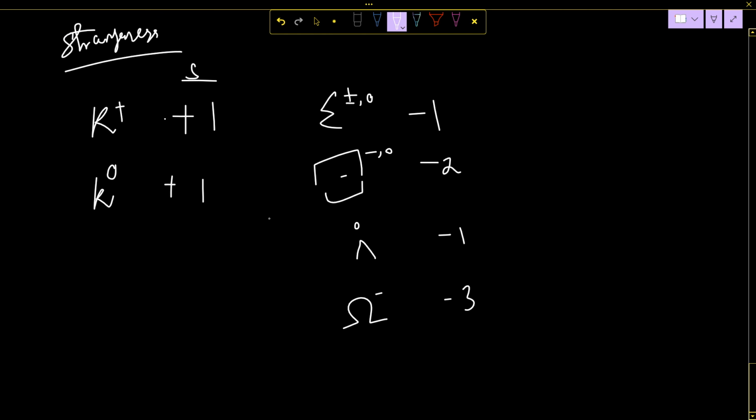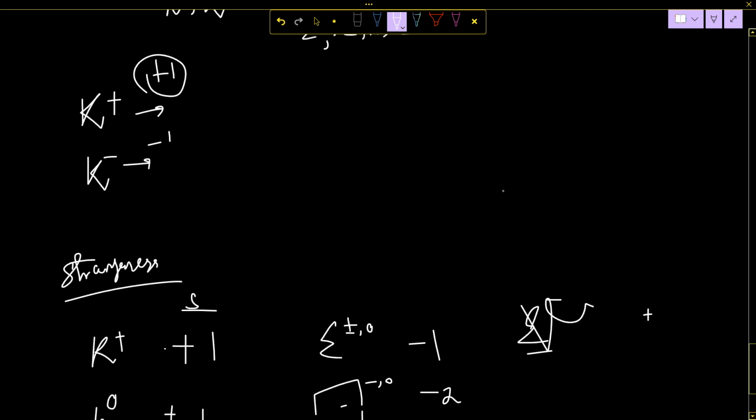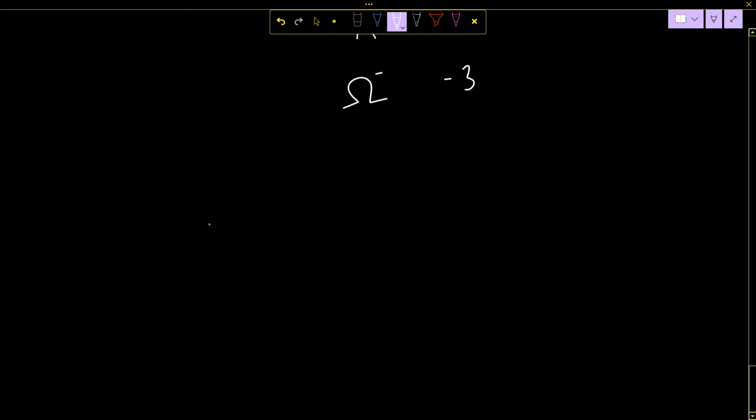Another thing, omega minus is not an antiparticle of omega plus. Don't think like that. Similarly, sigma minus is not the antiparticle of sigma plus. Remember these points, otherwise their strangeness will be different. So this is the strangeness through which you can make the quark structure.